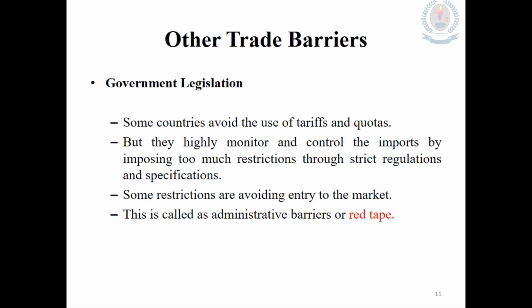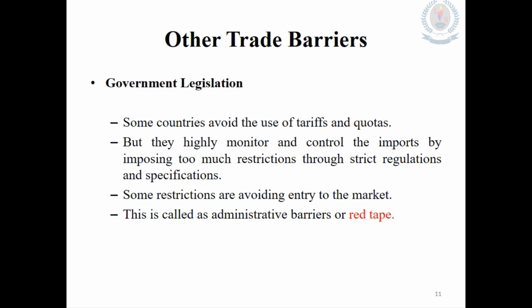Other trade barriers: except for tariffs, quotas, and embargoes, some countries practice government legislation too. That means some countries are not using tariffs, quotas or embargoes, but they have a very strict government legislation system. Through that system, they highly monitor the goods and services being imported to their country.